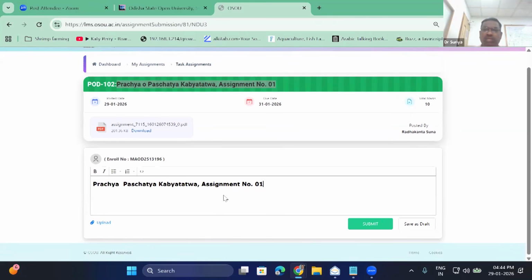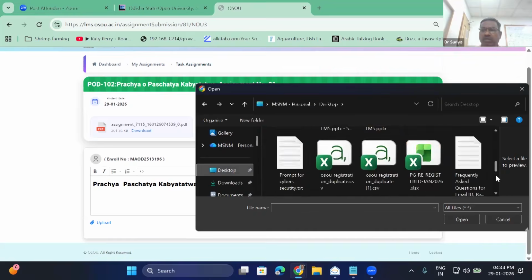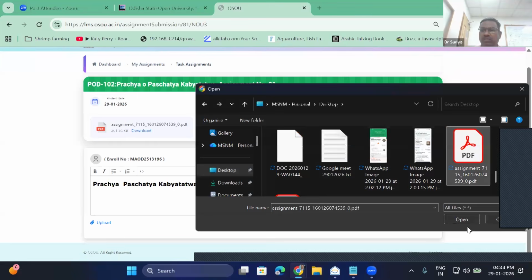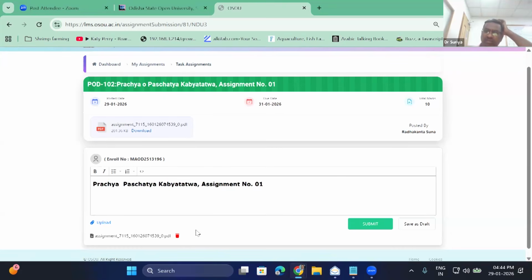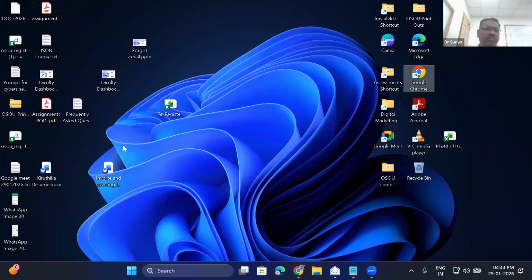And now there are two options. One is you can upload the file directly. Say I have saved the assignment file. I'm taking this assignment, a real assignment I have. If the file size is about 10 MB, then it is very difficult. So how will you ensure that this file is within 10 MB? You have to check that file.